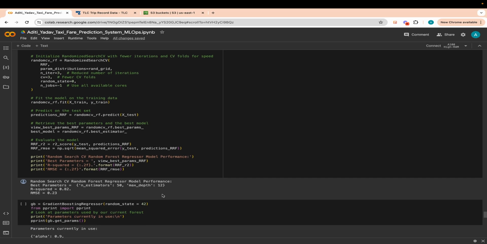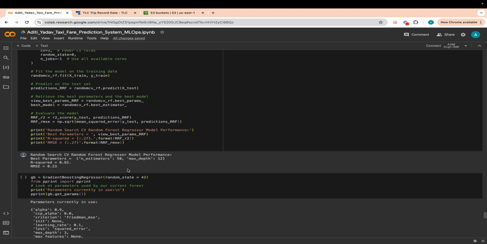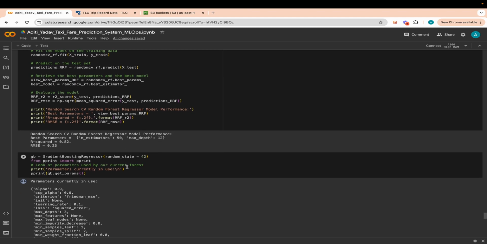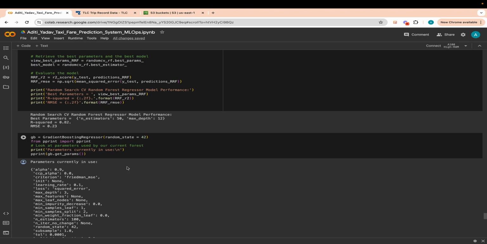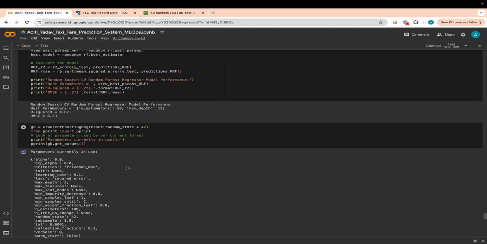We see that the RMSE value is 0.23 and the R square value is 0.82 here, which is clearly greater than that of the random forest. So we can say that the tuning of the hyperparameters actually worked. Just summarizing, we have used different ML models, and in order to improve the results, we have used the random forest regressor with RandomizedSearchCV to optimize the results further and then evaluate the model again.